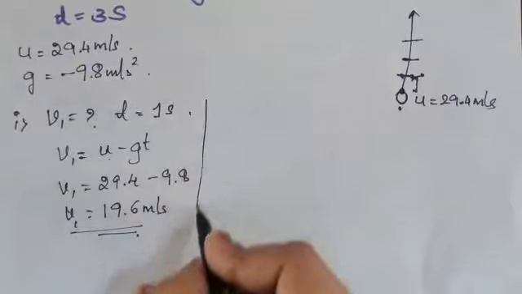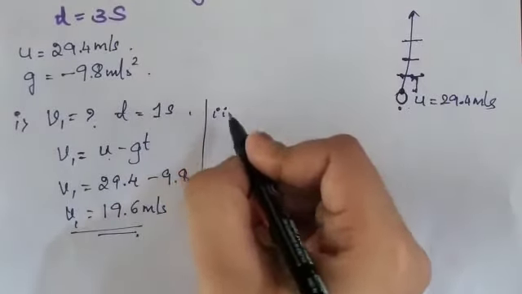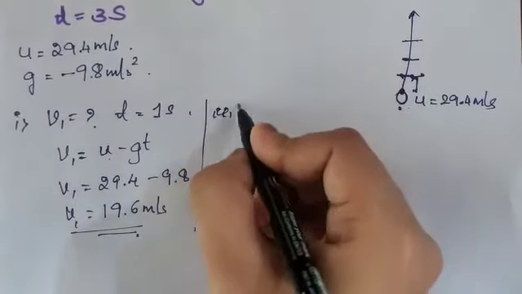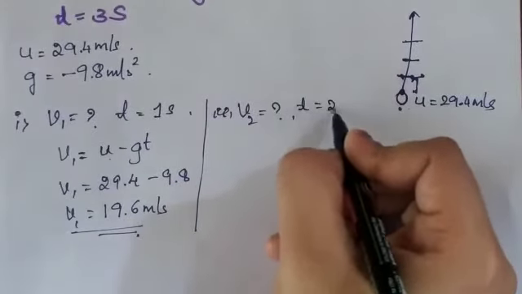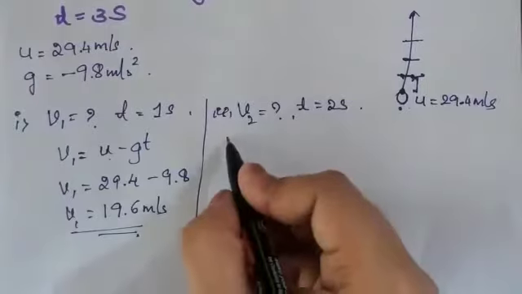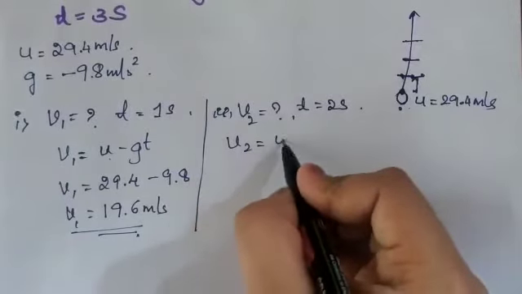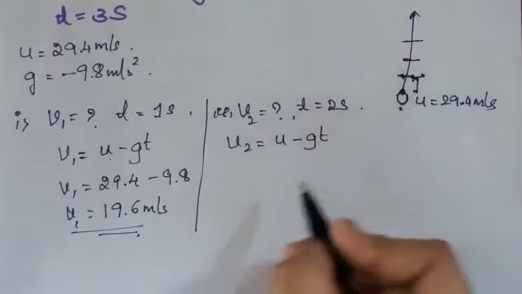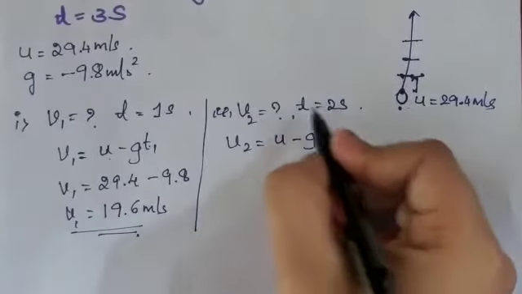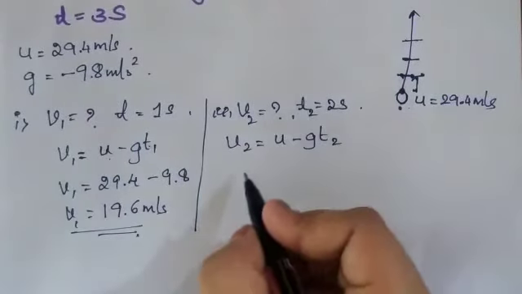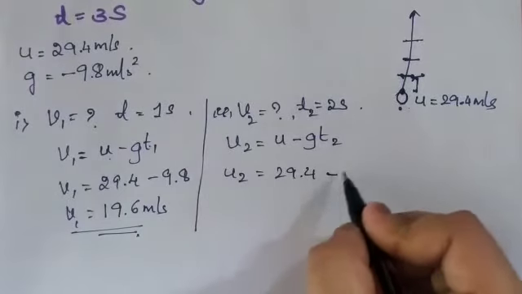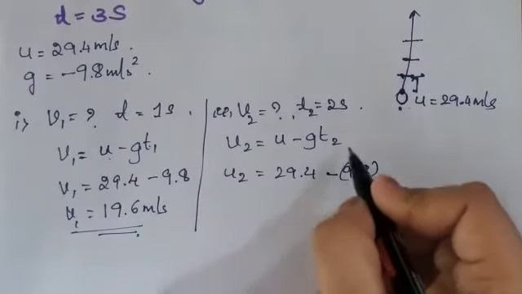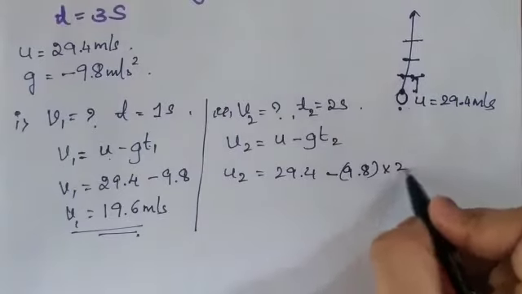So next, similarly, I'll consider the second one. v2 equals question mark. Time is equal to 2 seconds I am going to consider. So v2 will become u minus gt. This is t1, this is t2 I will consider. So v2 equals 29.4 minus 9.8 into t2, that is 2 here.